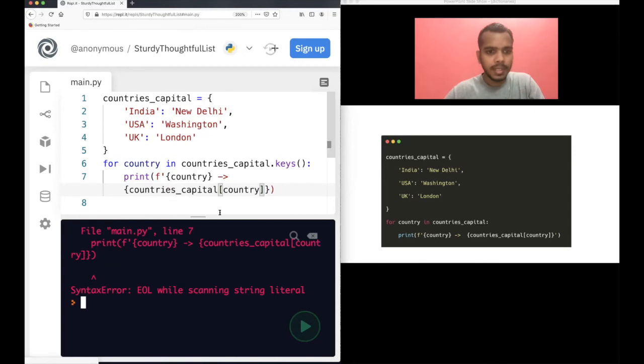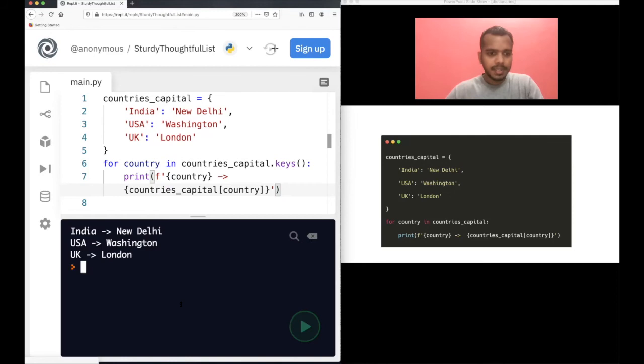So this is the end of, okay, I have not closed this F string. That's why there is an error. Now you will see the output. Okay, India, New Delhi, USA, Washington, and UK, London. You can see that now.